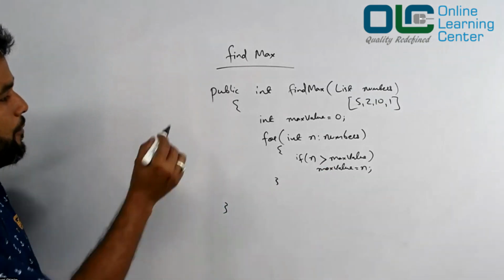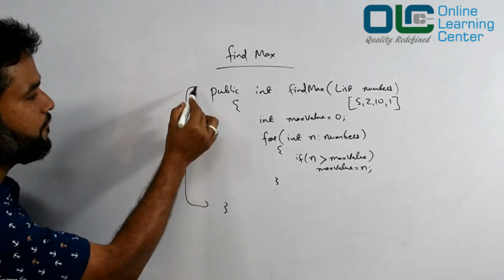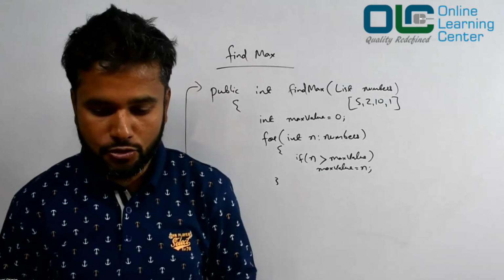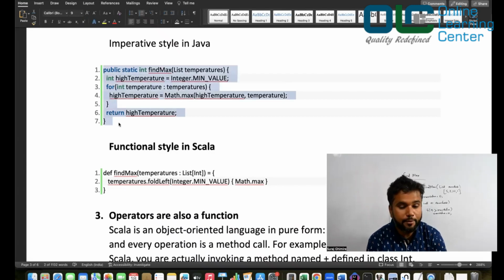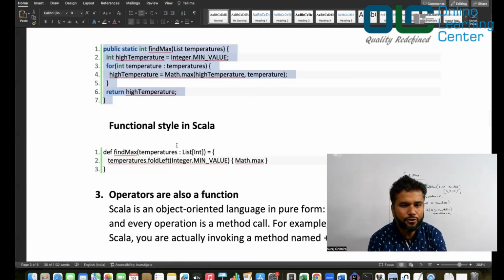You may say, I want to do the same thing using a functional language. Okay, so let's see how exactly you do that. If you are doing it in Java using imperative style, you will actually do this. But if you say, I want to take advantage of functional style, then you just write this and your work is done.